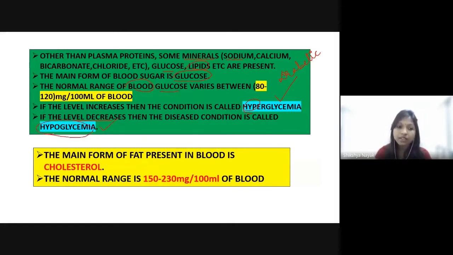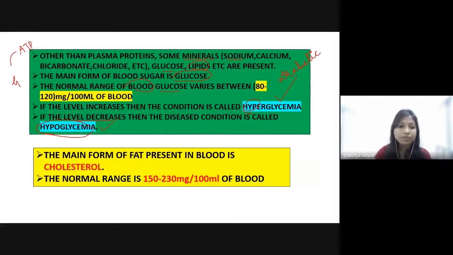In case of hypoglycemia, we all know what glucose actually does. It provides us energy in the form of ATP. We get energy from sugars in the form of ATP, and this ATP is used in our day-to-day work and cellular functions.